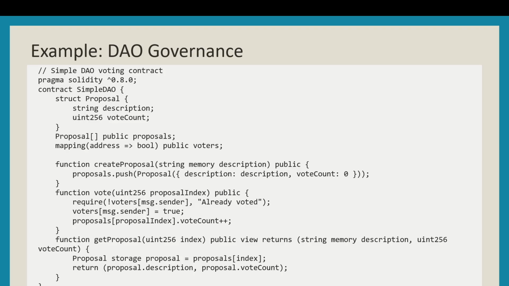After that, you define a public view function named getProposal that takes an unsigned int as an argument and returns the description and vote count of the specific proposal. So it retrieves the proposal at the specified index from the proposals array. Next, you finally return the description and vote count of the retrieved proposal. So this is it essentially, right, with this part of the code.